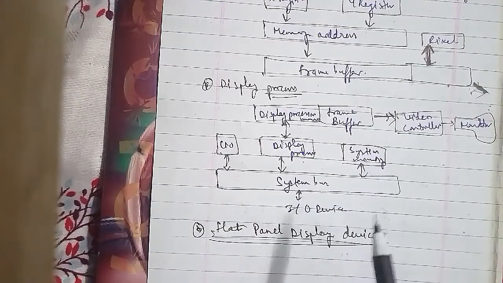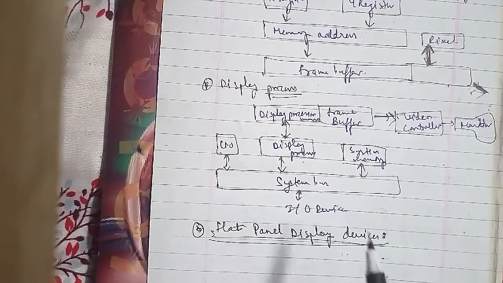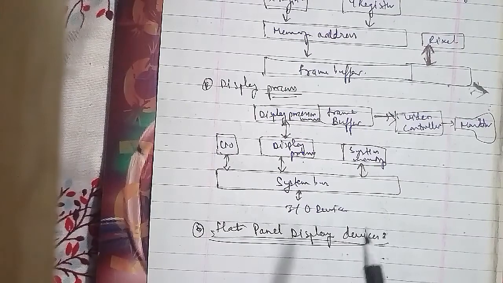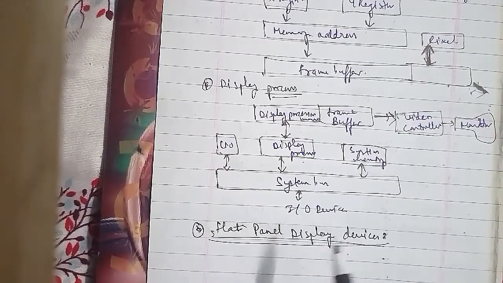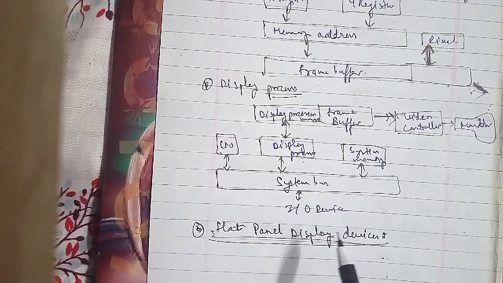The current uses for flat panel displays include small TV monitors, calculators, pocket video games, laptop computers, armrest viewing of movies on airlines, advertisement boards in elevators, and graphic displays in applications requiring rugged portable monitors. We can separate flat panel displays into two categories.